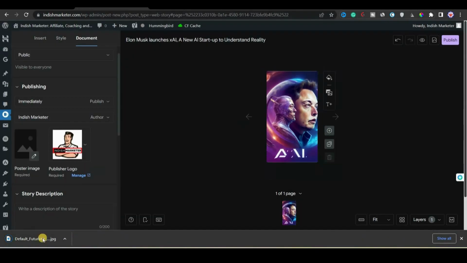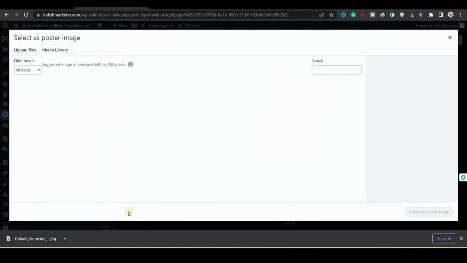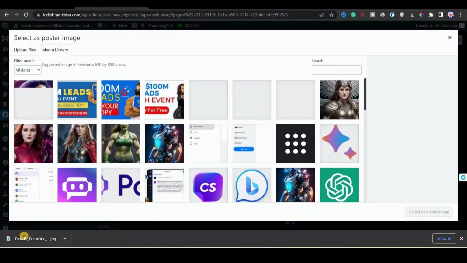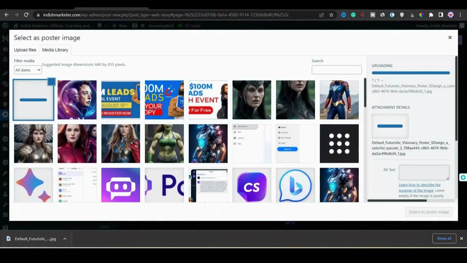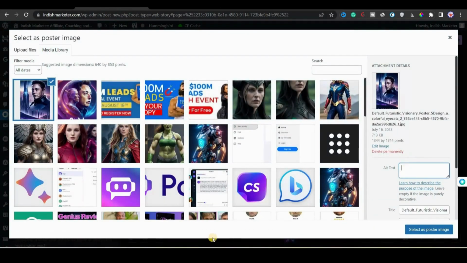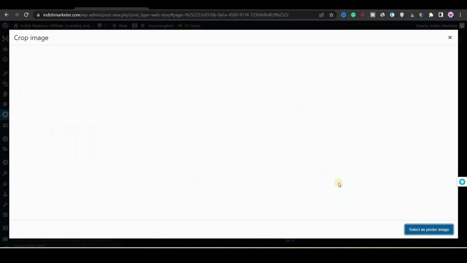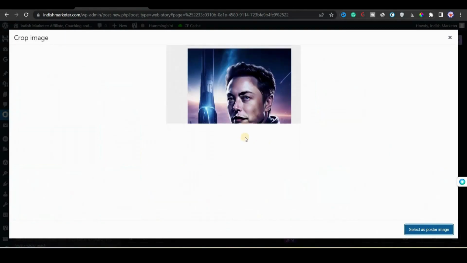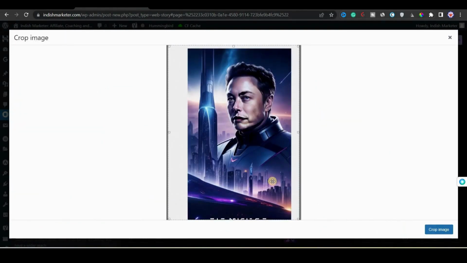After downloading, we'll go back to the Web Stories dashboard. We will click on the poster image, then click on upload a file, then drag and drop the file in the media library. Make sure that you always input the alt text. So in the alt text we will simply paste the prompt that we used for generation, and then we can make the title a little bit short. After that we will click on set as featured image.